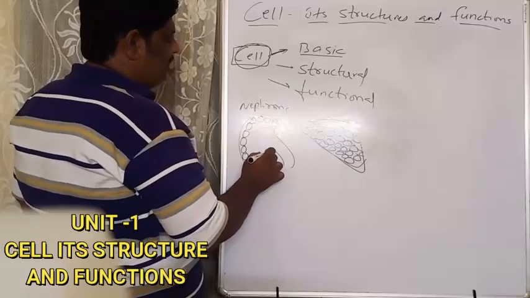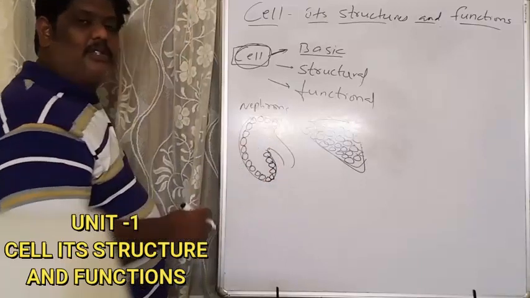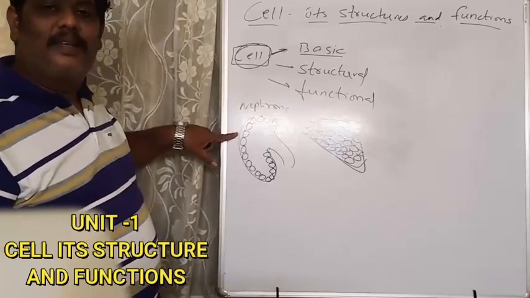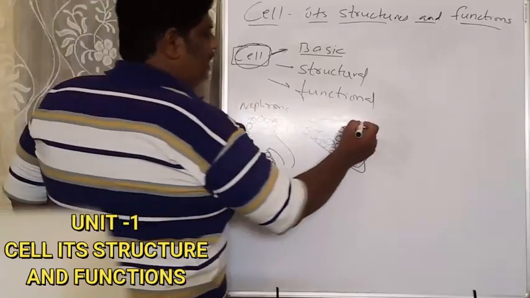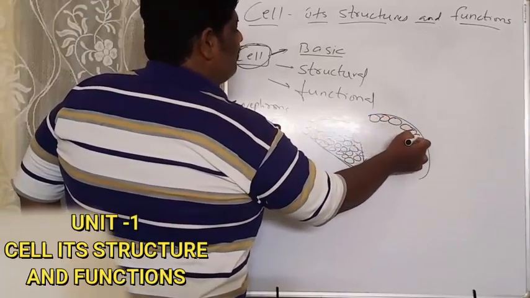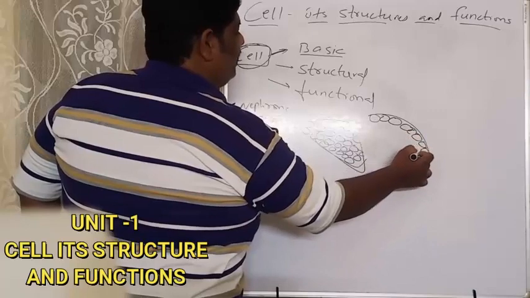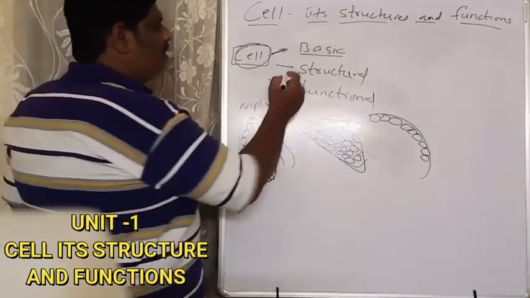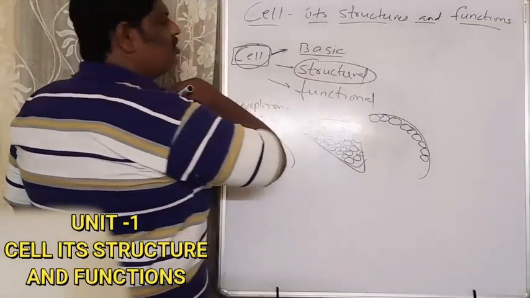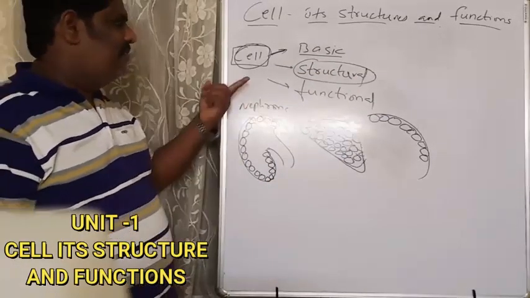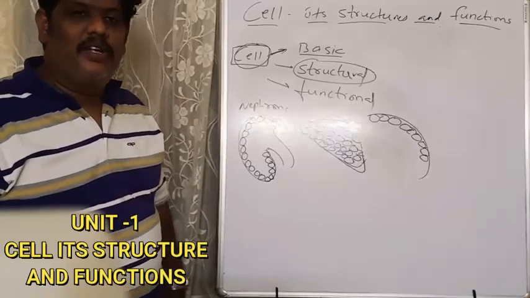All these nephrons form a structure which we call the kidney. Even the brain is formed by lakhs and lakhs of neurons. So cells together form the structures of each and every organ of our body. That's the reason we call it a structural unit.